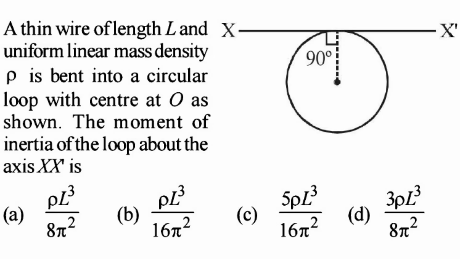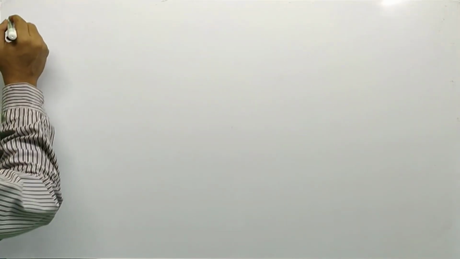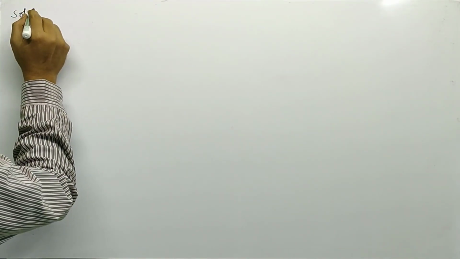A thin wire of length capital L and uniform linear mass density rho is bent into a circular loop with center at O as shown. The moment of inertia of the loop about the axis x dash is. Solution: